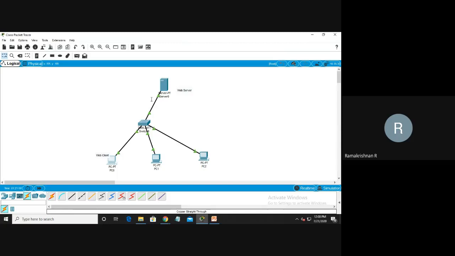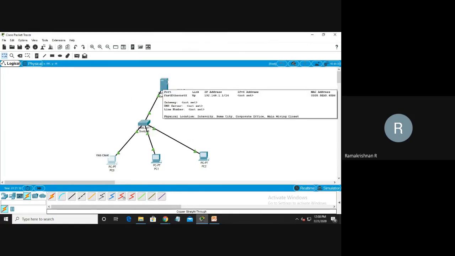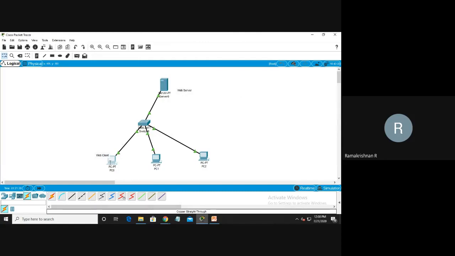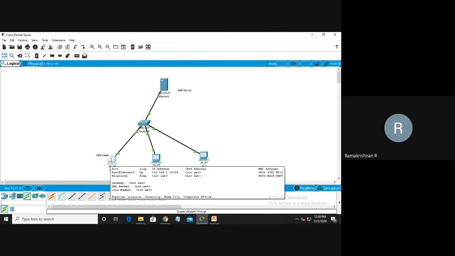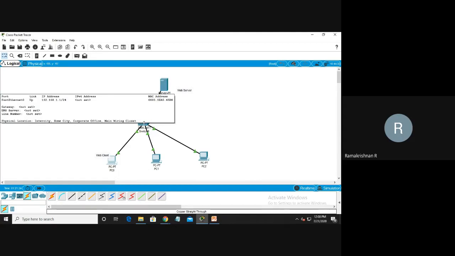In between there are so many components, 2-layer switches or 3-layer switches, maybe a router. In between there are n number of devices. Finally we reach, imagine, Google. This is a Google server. This is my machine. I want to reach www.google.com. It will go here, and then it will find out the route.